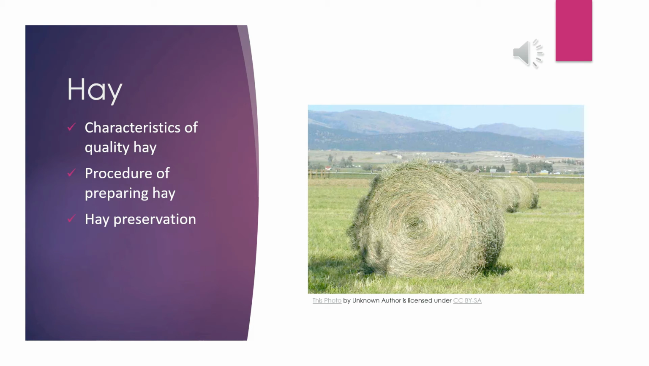Now we are going to discuss another very important grass preservation method, which is hay. Basically, hay is a well-known and important storage feed which can be supplied to the livestock all year round. Hay is prepared from green grasses by drying and lowering the moisture content to 20% or below, whereas the moisture percentage for silage is 30 to 35%.